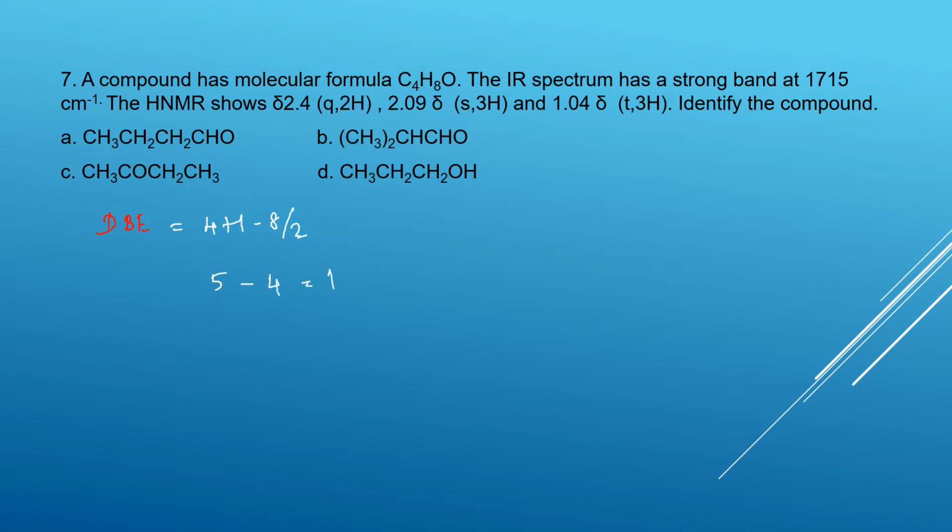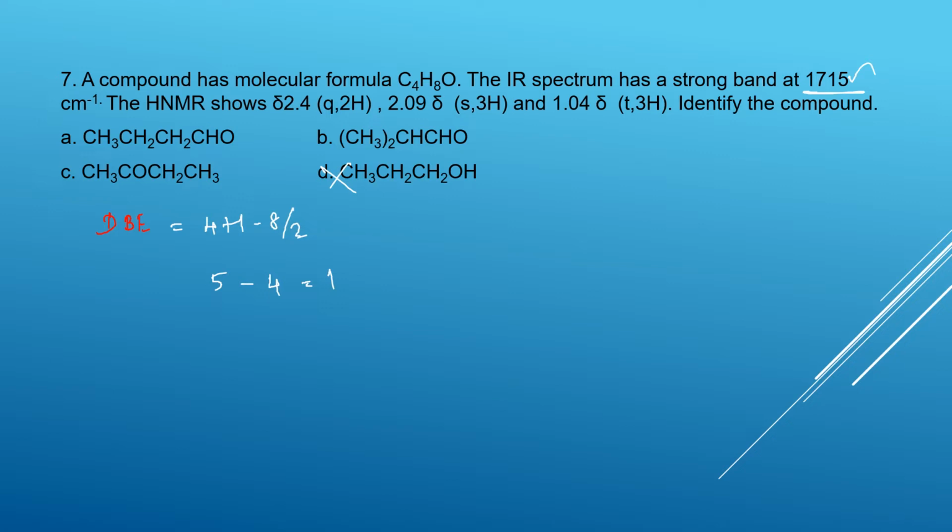One double bond is there. According to this, that option won't be an answer. It may be one of these three, a ketone or aldehyde. Moreover, the IR value 1715 shows it may be an aldehyde or ketone. It's not an alcohol. If it is an alcohol, the value will be higher.